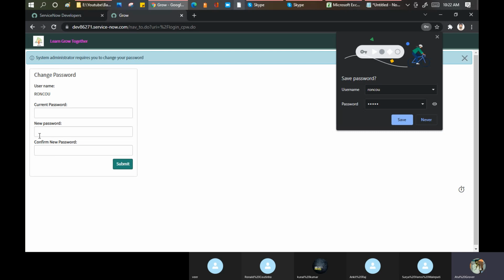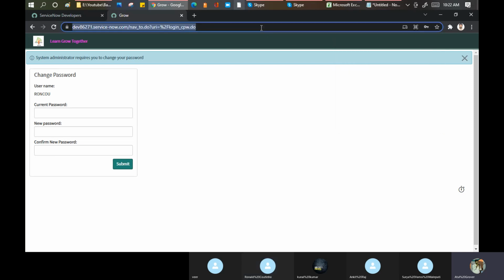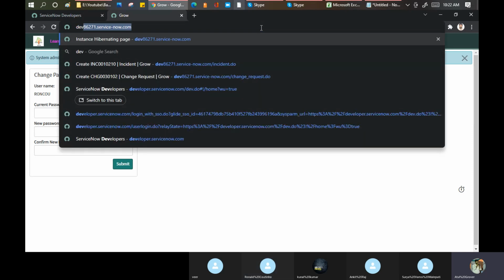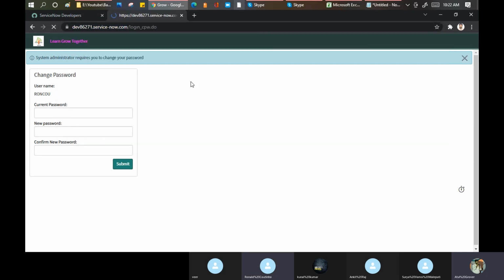Always remember one thing, in ServiceNow or maybe in any other tool, nothing is working automatically. Everything has been defined by people like us to make it work automatically. Okay, so I'm not resetting your password here. Let me go and log in with my ID only. I'm not sure it will allow me or not.